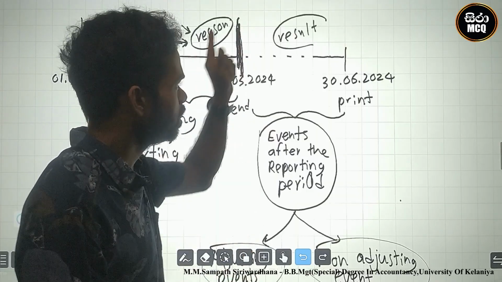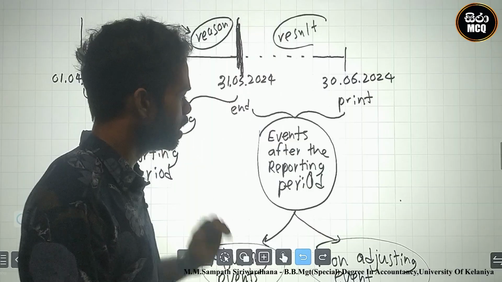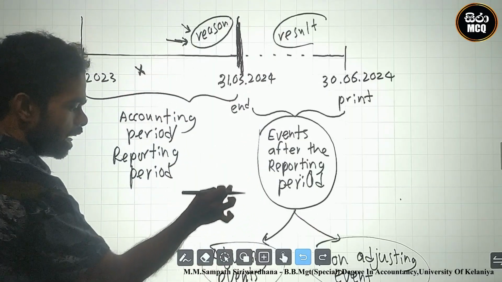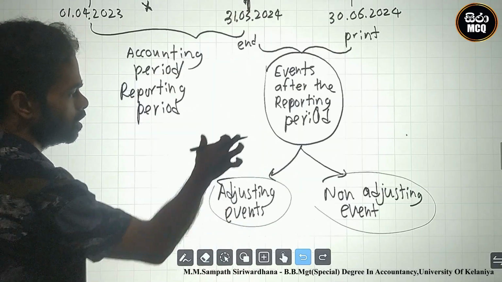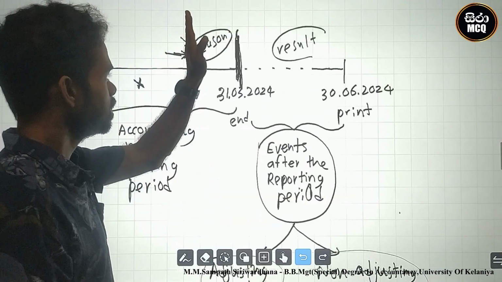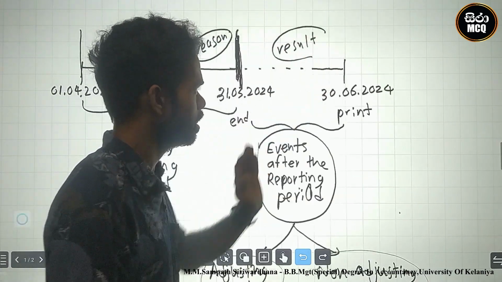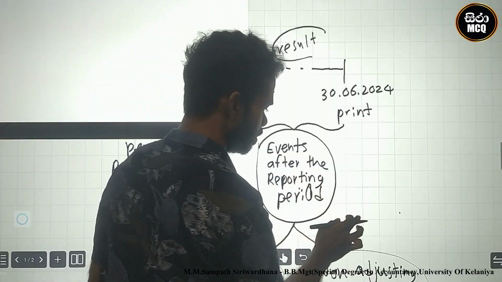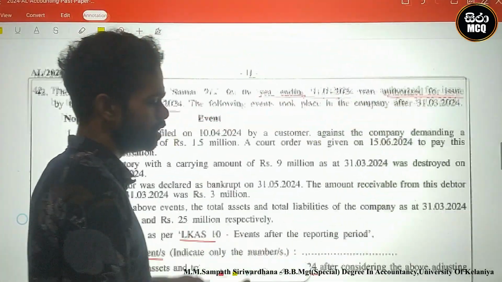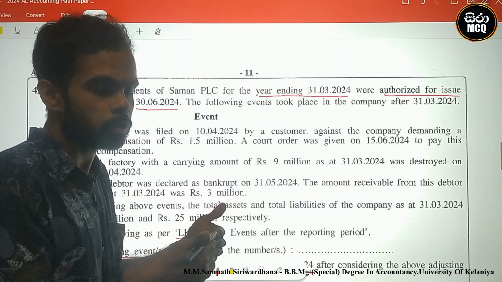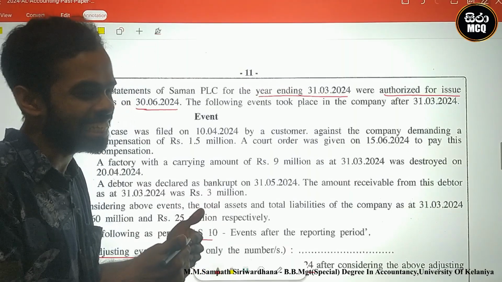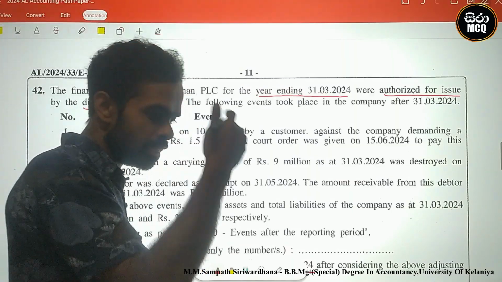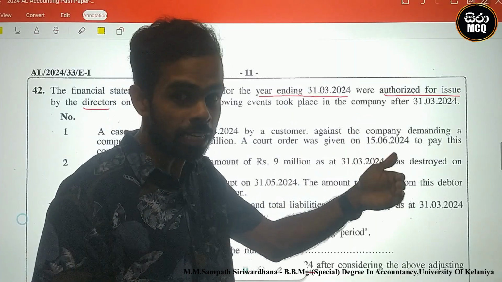Therefore, we must adjust it. This is the adjusting event explanation. The guideline: the reason is before 31st March 2024, our closing date, and the result was before the printing date.